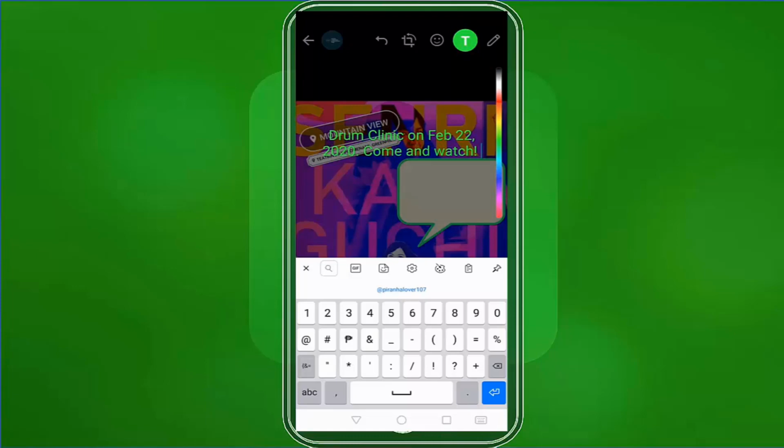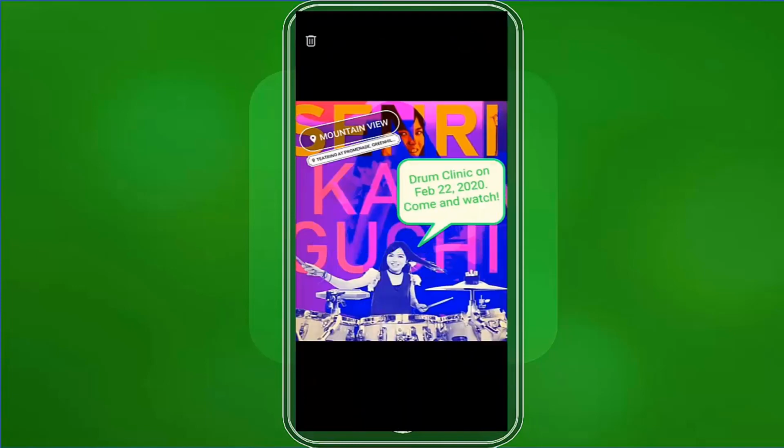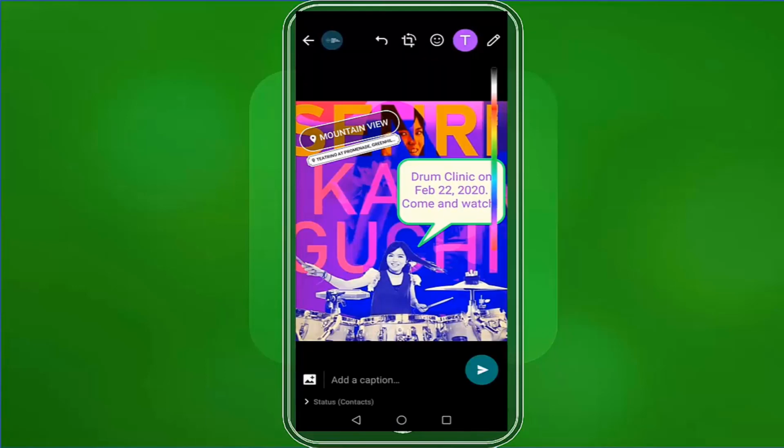Tap on the text section to go back to the editor. Now resize your text and drag it to your desired location. While you resize the text, you can also change the color as you see fit in the photo.